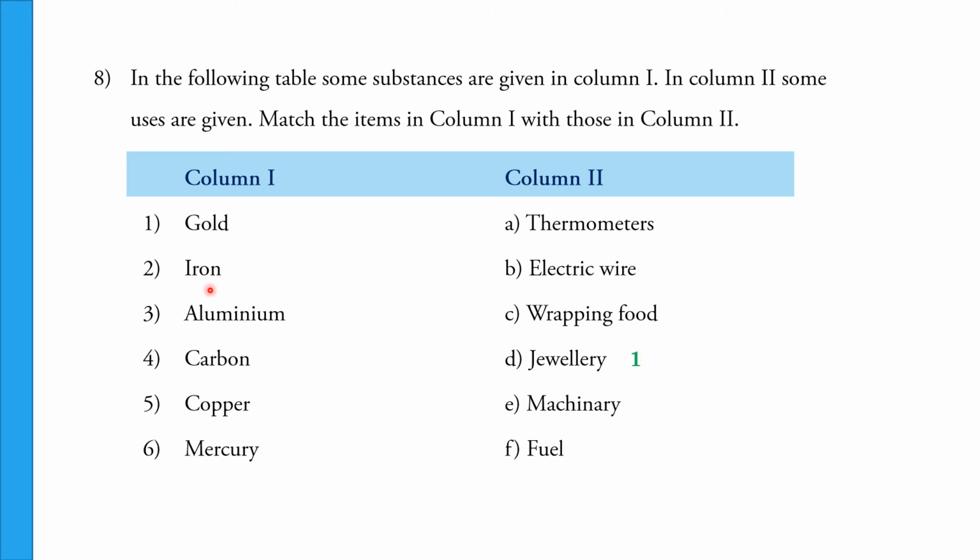Number 2, iron. Iron is used to make machinery, so near the machinery I write number 2. Number 3, aluminium. Aluminium is used to wrap food, so I write number 3 near wrapping food. Number 4, carbon. Carbon is used as a fuel, so there I write number 4. Number 5, copper. Copper is used in electric wire, number 5. Number 6 is mercury, which is used in thermometers, so there goes number 6. There our matching is done.